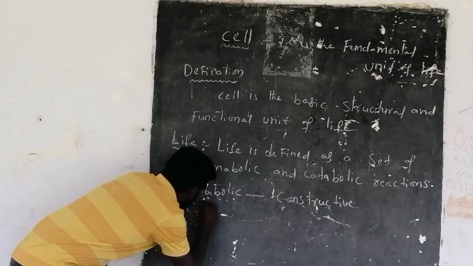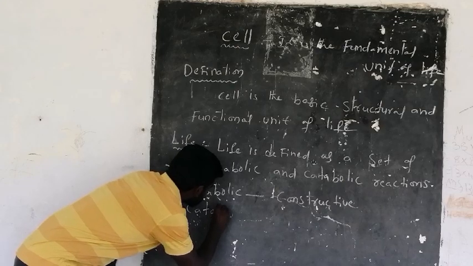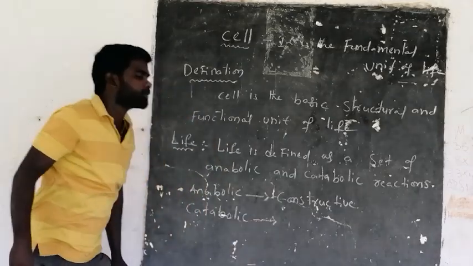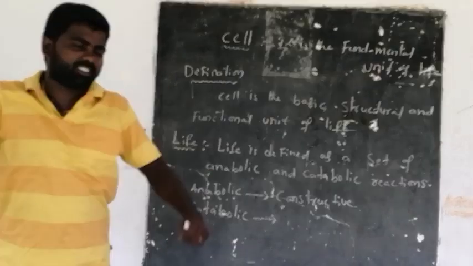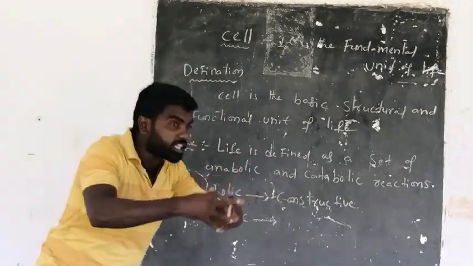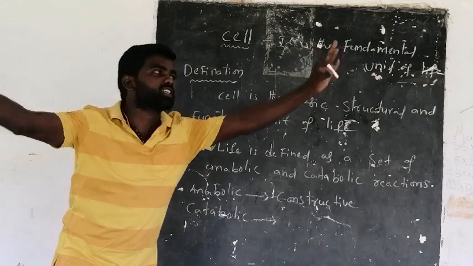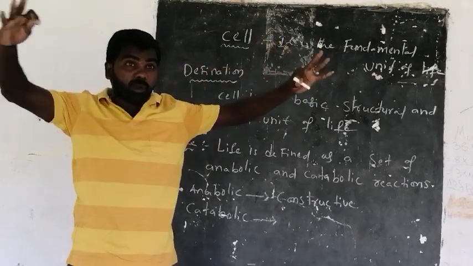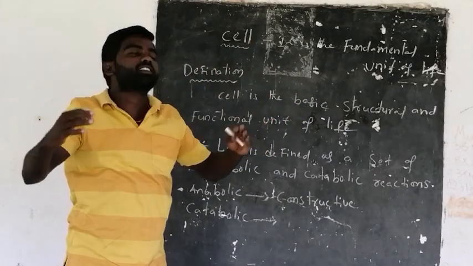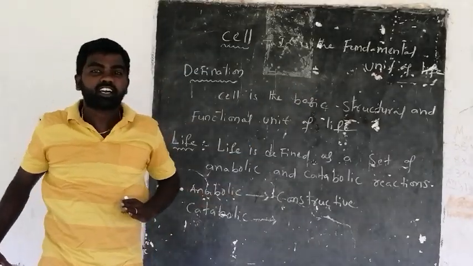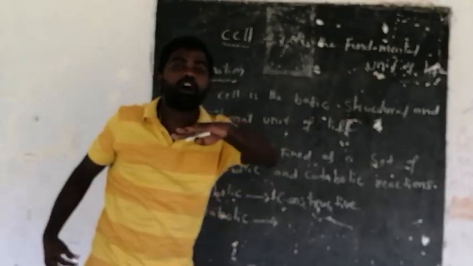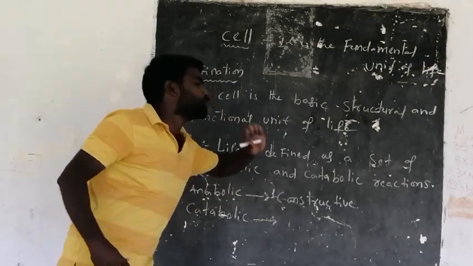And next, what are catabolic reactions, or what is catabolism? Catabolic reactions are destructive reactions. Anabolic reactions are constructive reactions, where smaller substances come together to form a bigger, complex substance. Those reactions which occur in our body are called anabolic reactions.